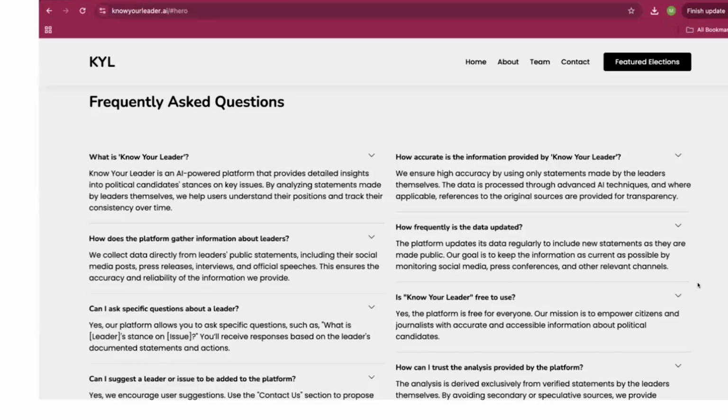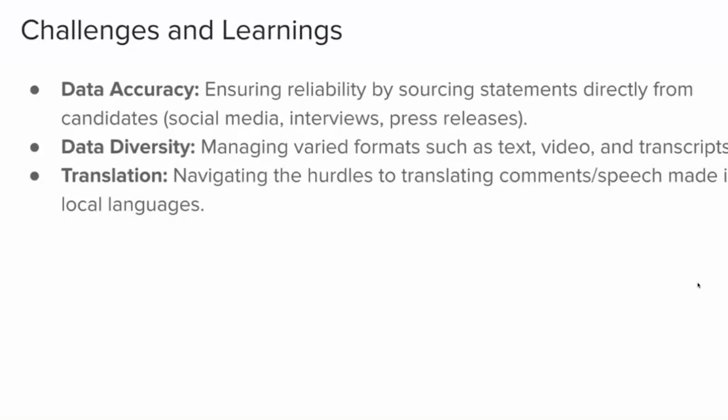And then how is the data updated? The platform updates data regularly to include new statements as they are made public. So our goal is to keep the information as current as possible by monitoring their social media, press conferences, and other relevant channels. And the platform is free to use. And I think that's about much of the platform.